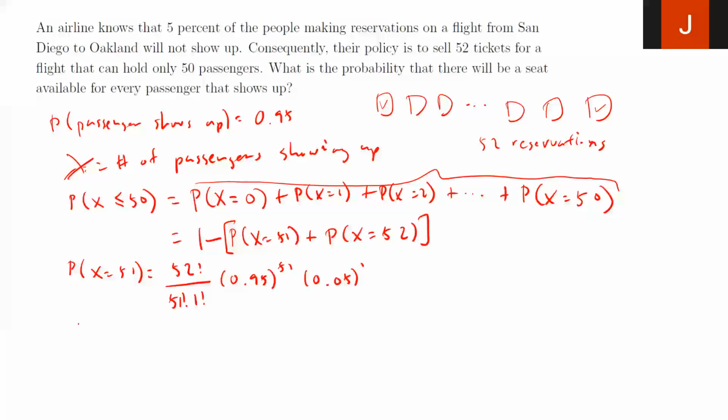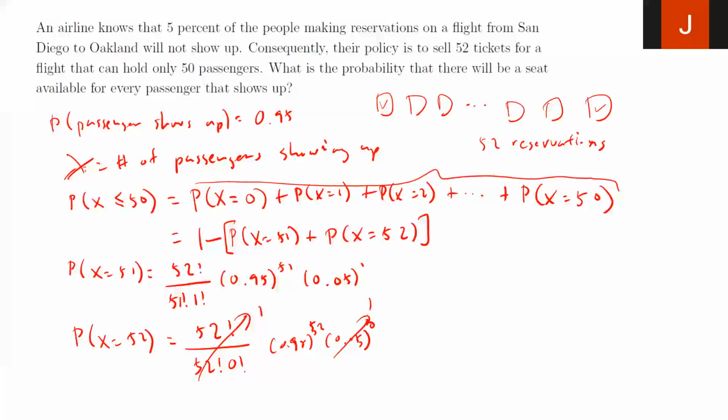And then the probability of x equals 52 is simply 52 factorial divided by 52 factorial and 0 factorial, so this whole thing is just basically 1. And then 0.95 to the 52nd power, and then 0.05 to the 0th power, so this is also just 1. It's 0.95 to the 52nd power. So put all this together then.